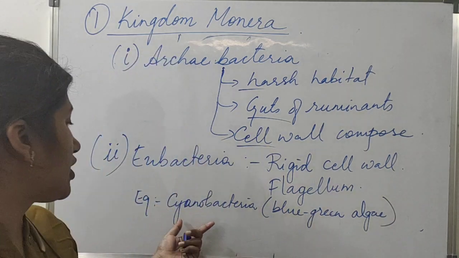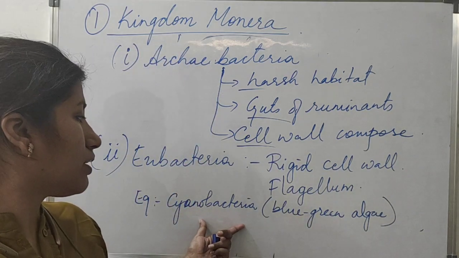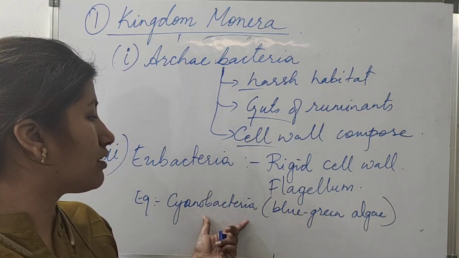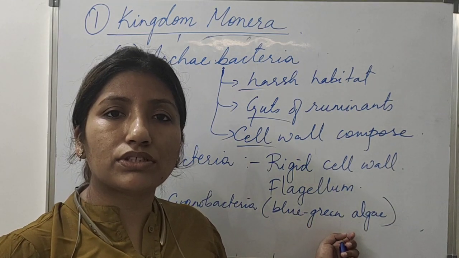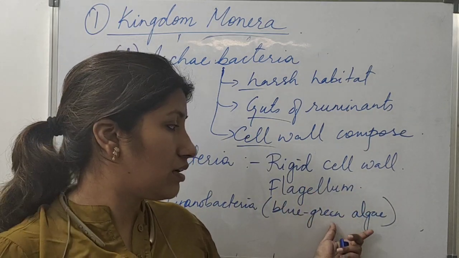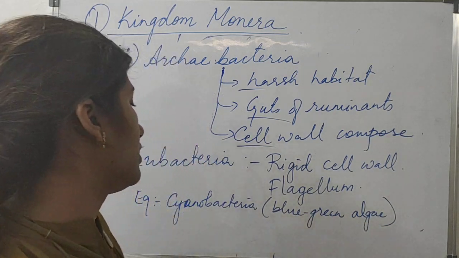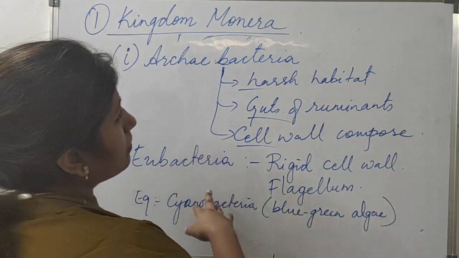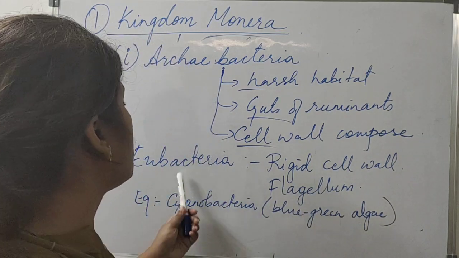There is a debate whether cyanobacteria come under Monera or under Protista. They are unicellular and have a cell wall, and they don't have a well-defined nucleus, but they do have a green color pigment which appears like a plant cell, like an algae, and can synthesize their own food. For that reason, there is a debate whether they should come under Protista or Monera. It is not distinct. So until it is clear, we will study it under eubacteria only.